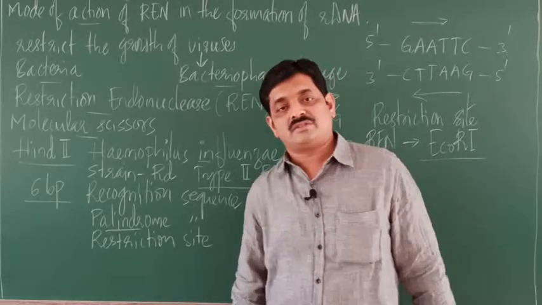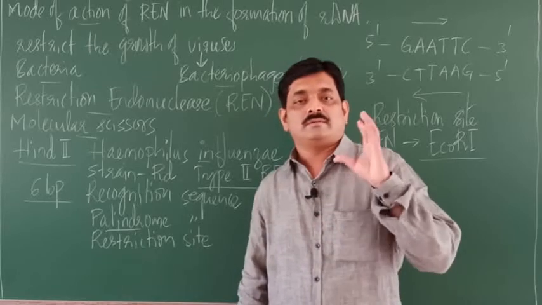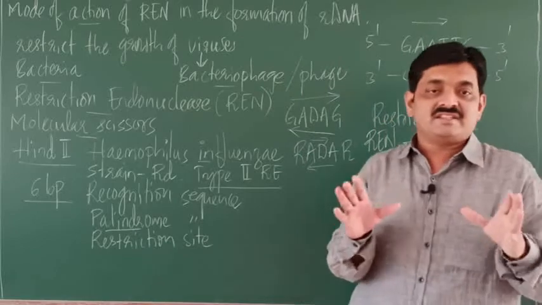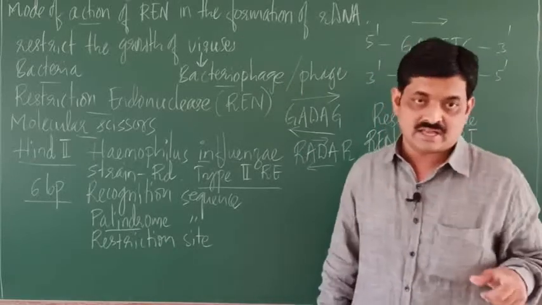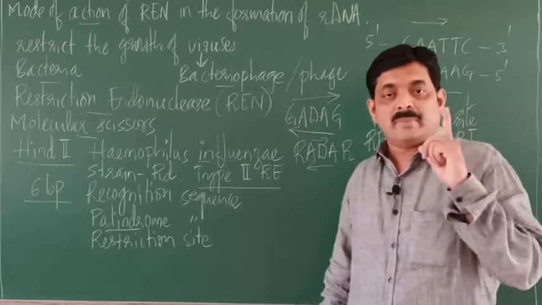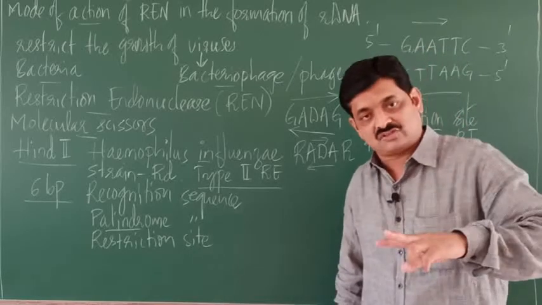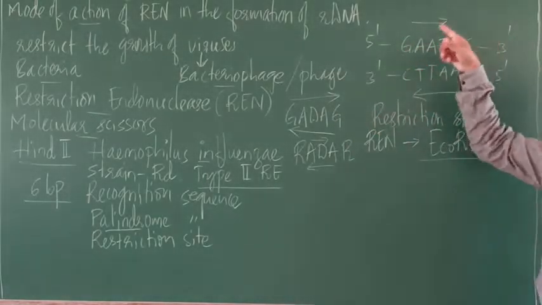So a palindrome sequence is the sequence of bases that reads the same on both these strands in 5-3 direction. I repeat, a palindrome sequence is a sequence of bases that reads the same on both these strands in 5-3 direction. So this is the example of a palindrome sequence.